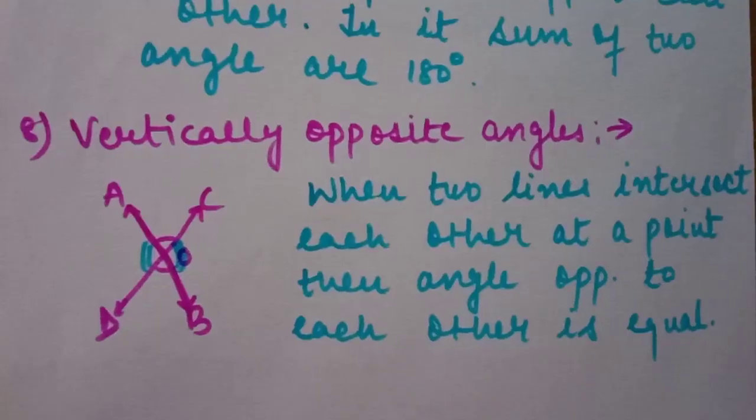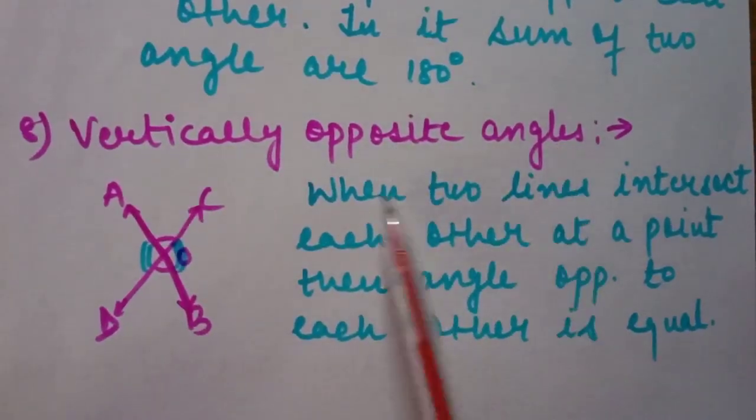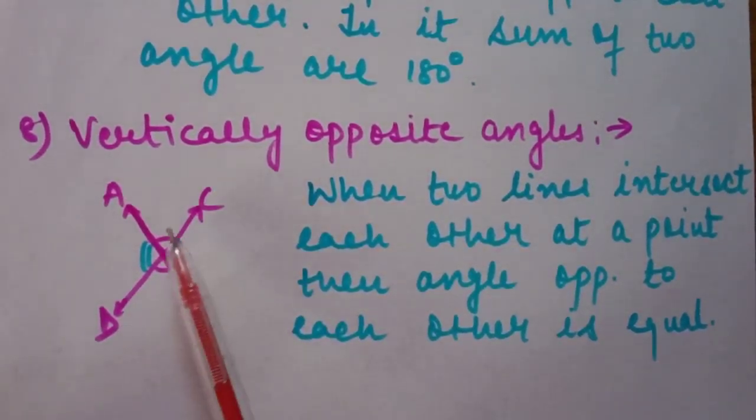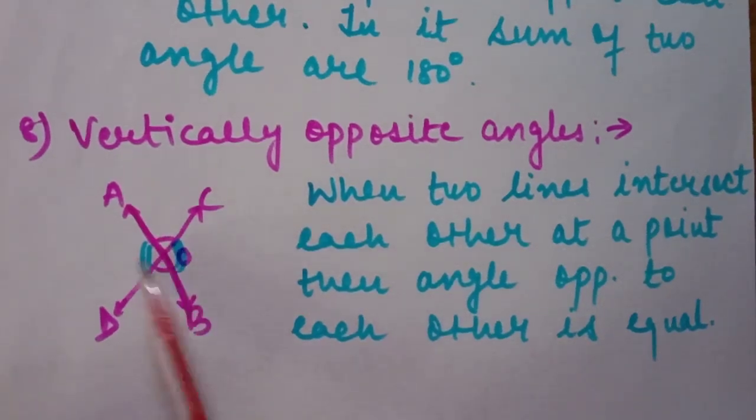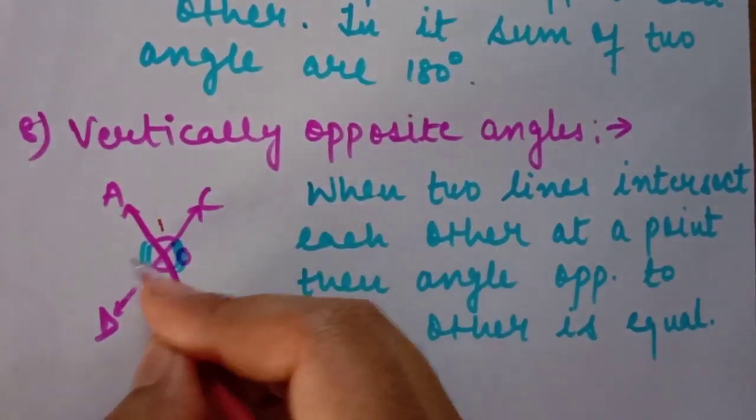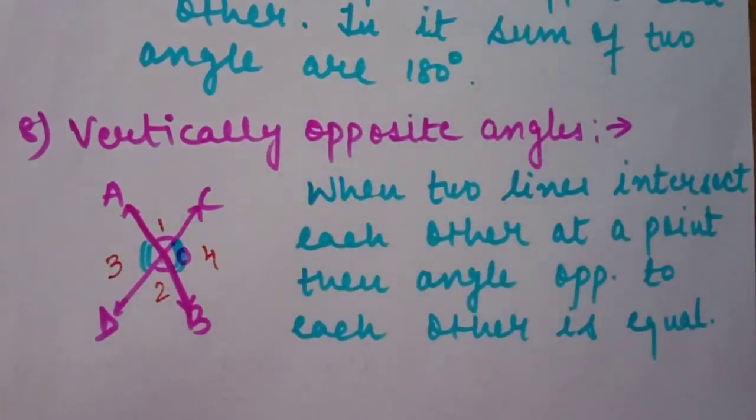Next one is vertically opposite angles. When two straight lines intersect each other at a common point, these types of angles are formed. Because they are exactly opposite to each other and they are also equal, we call them vertically opposite angles. So angle 1 is equal to angle 2, and angle 3 is equal to angle 4. We call them vertically opposite angles.